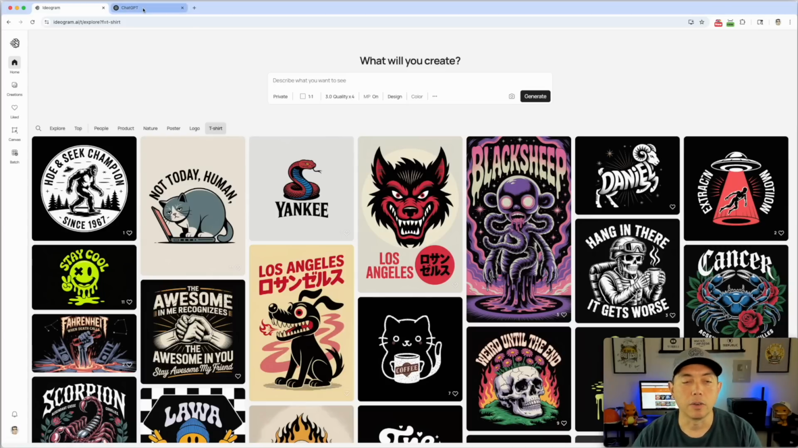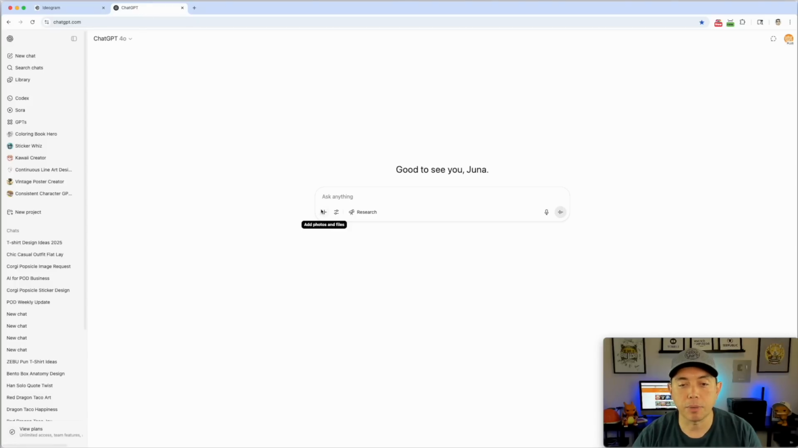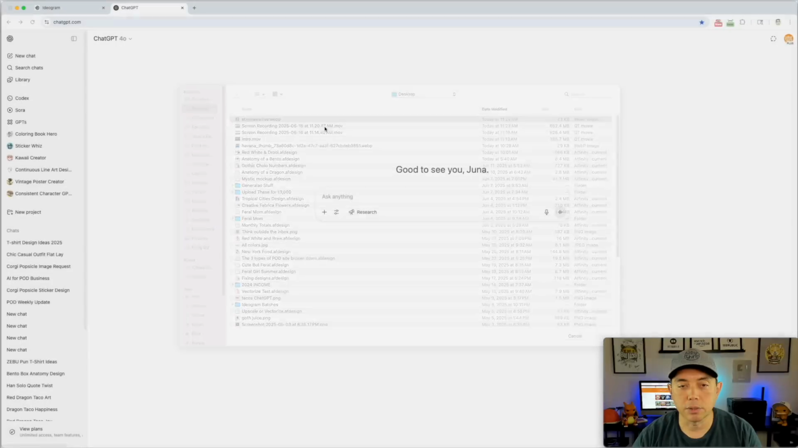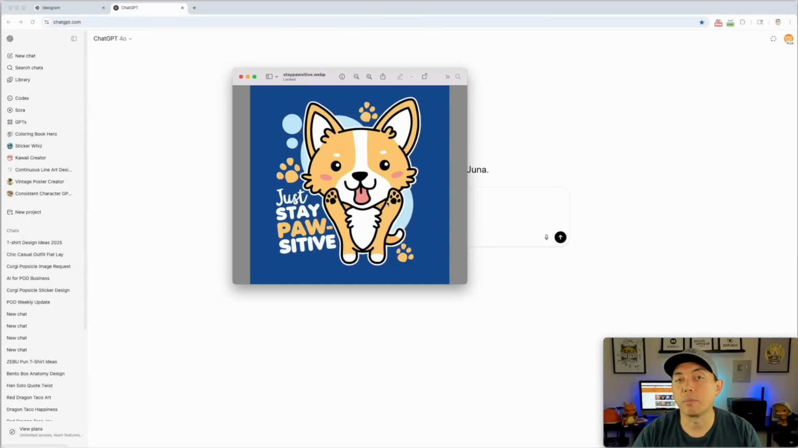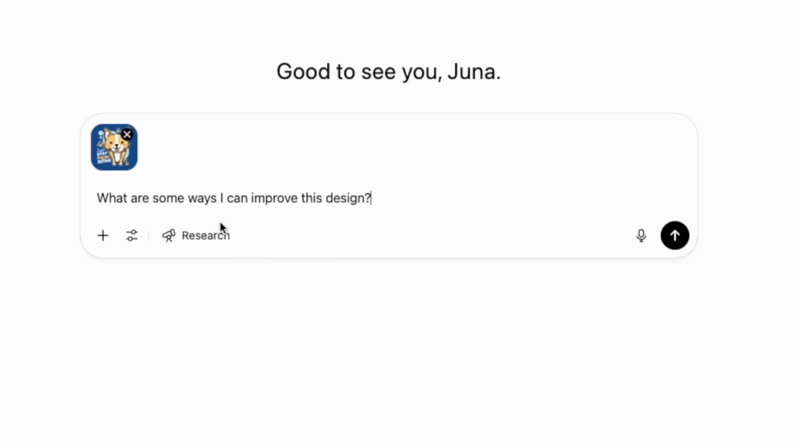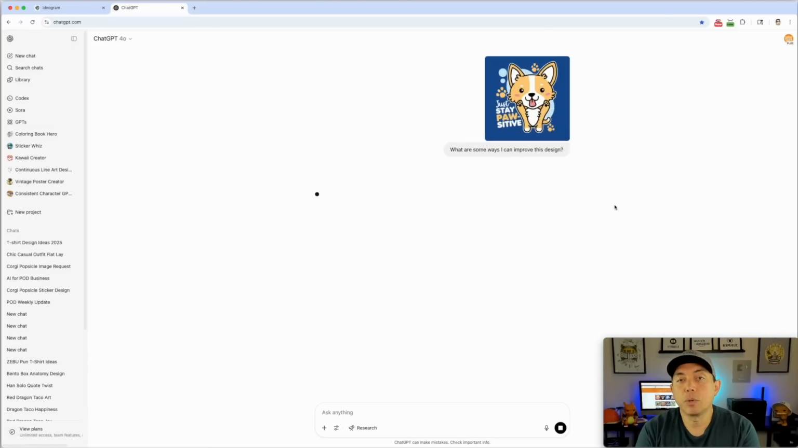So let's go to ChatGPT, for example. I can come in here, add a photo file, grab it from my desktop, and just pick this one. Let's say I want to do a better version of this design. This is my design, but it doesn't sell very well, and I don't know why. I can bring it into ChatGPT and just ask, what are some ways I can improve this design? And then I can just hit go, and let's see what ChatGPT says.